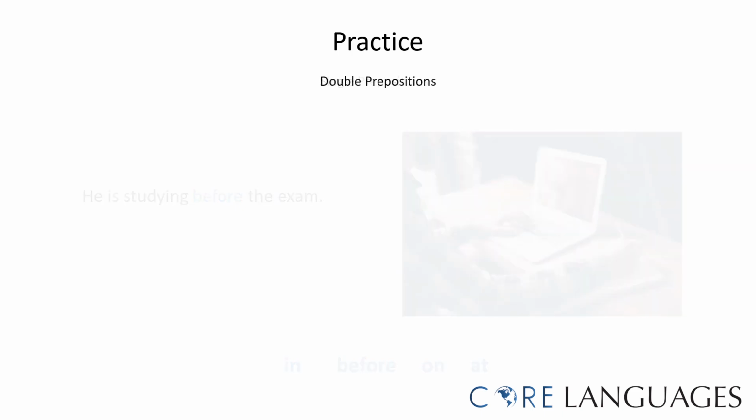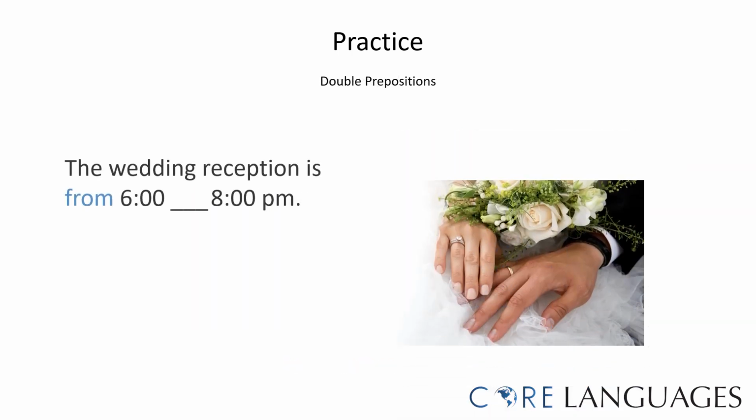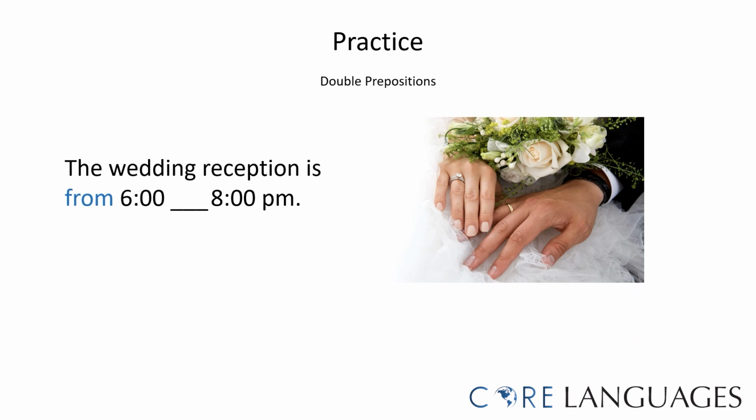How about this example? What double preposition would you use to complete this sentence? The wedding reception is from 6 to 8 p.m. or from 6 up to 8 p.m. The correct double preposition would be from to. The wedding reception is from 6 to 8 p.m.